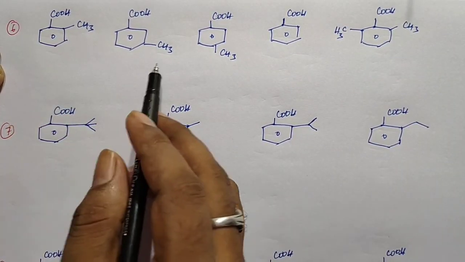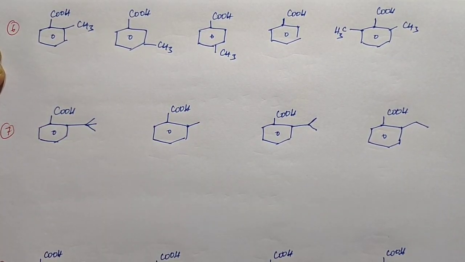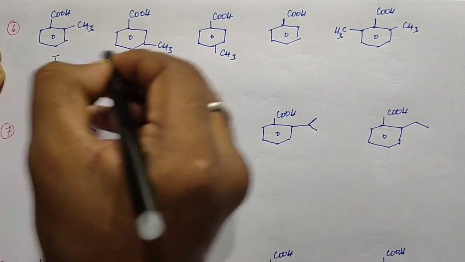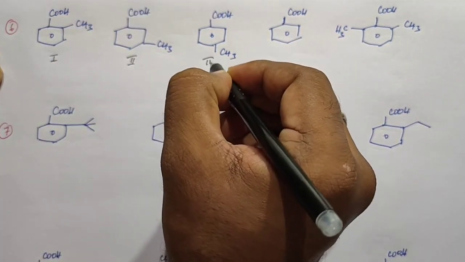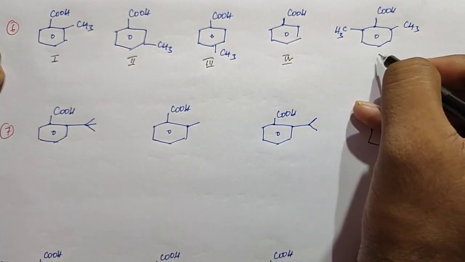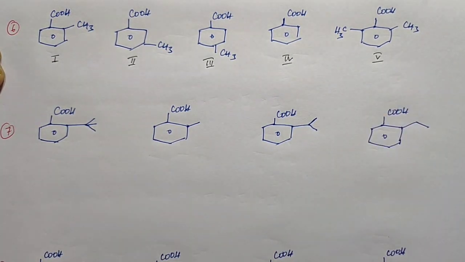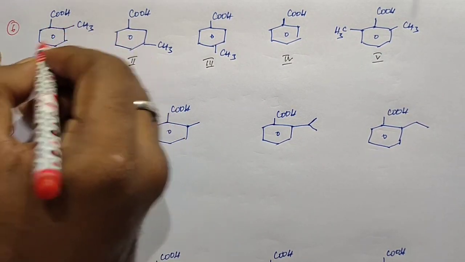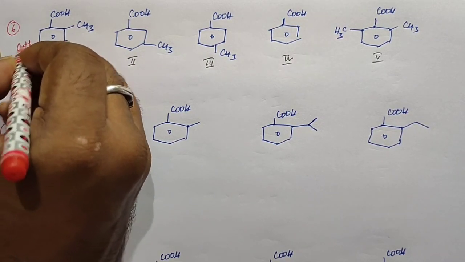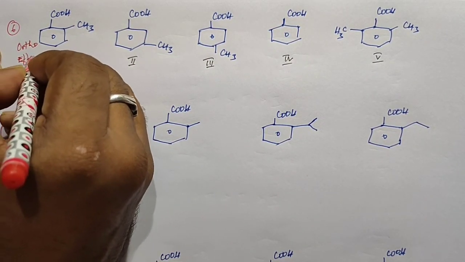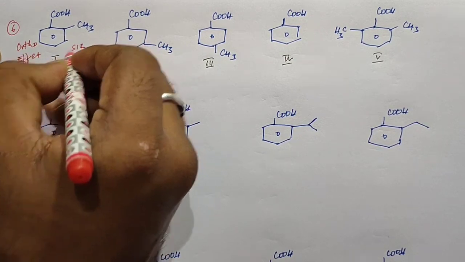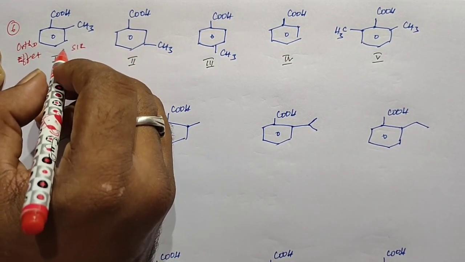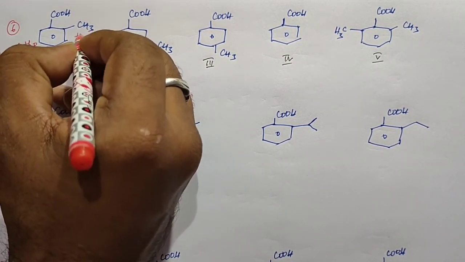Next. In this example we have five structures. Just give the numbering 1, 2, 3, 4, 5. We will check each and every structure. In the first structure, the ortho effect is present. That is the SIR effect, and here the methyl group shows the plus I effect.